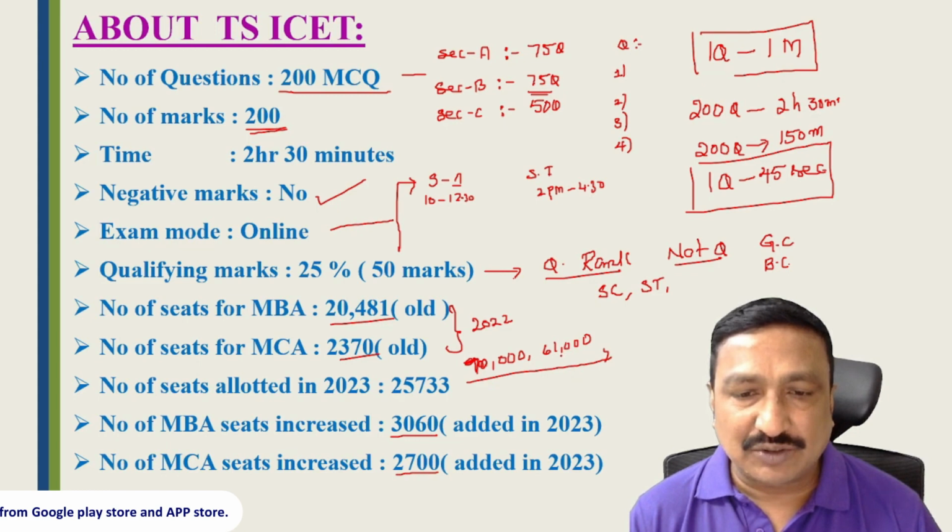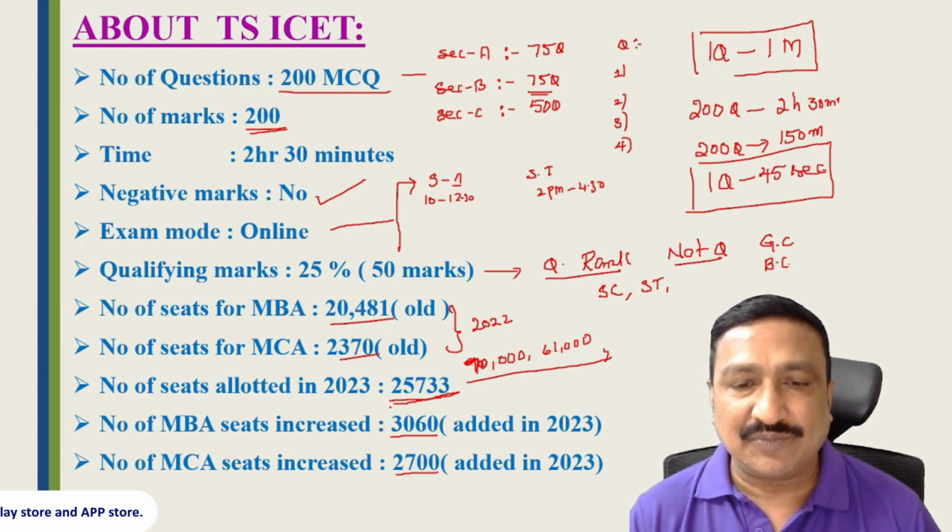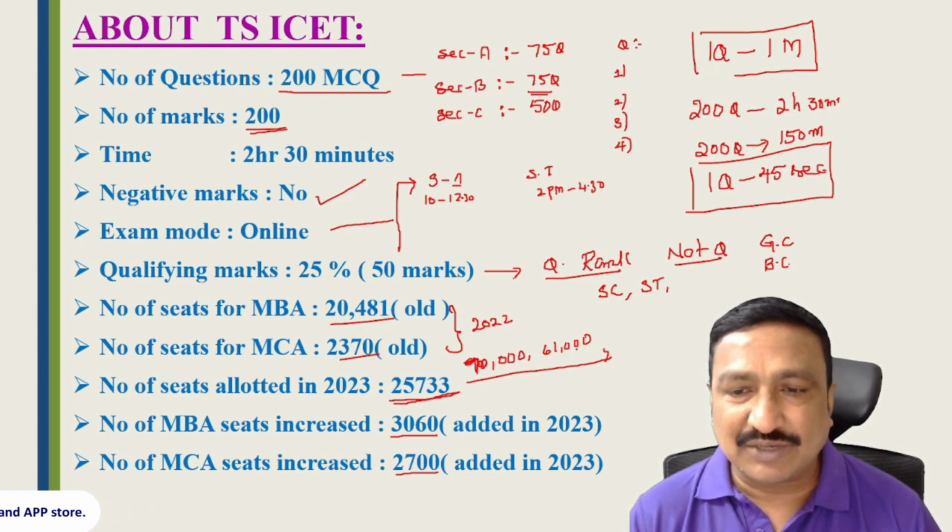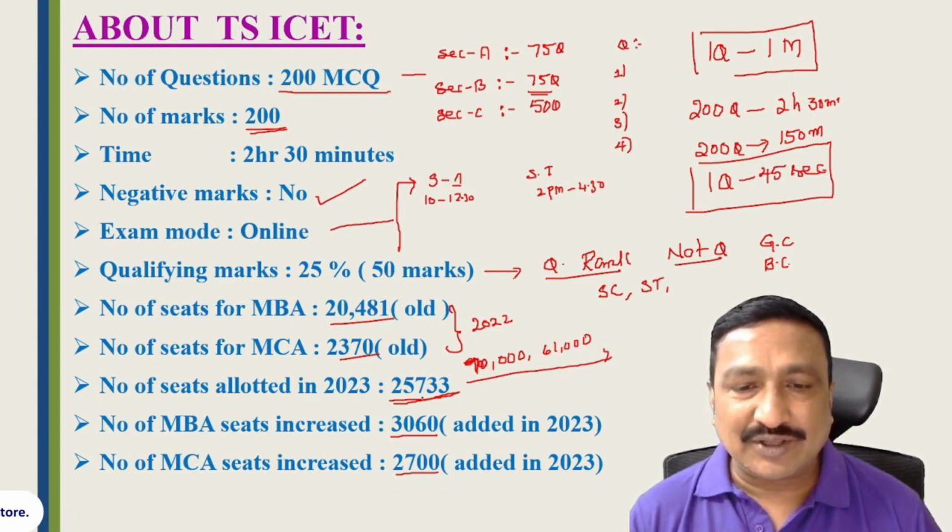Out of those 61,000, only 25,733 students got admission. That means there are limited seats. So all the 61,000 students will not get admission because there are only 25,733 seats, and all the seats are allotted to 25,733 students.